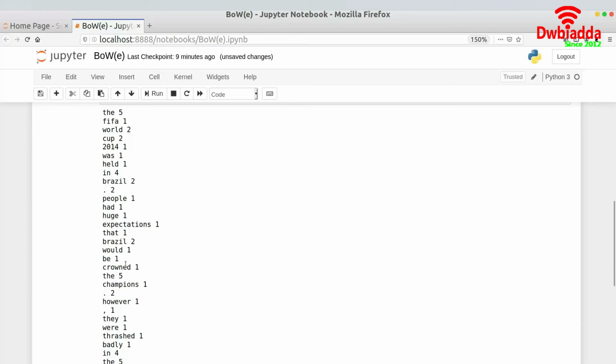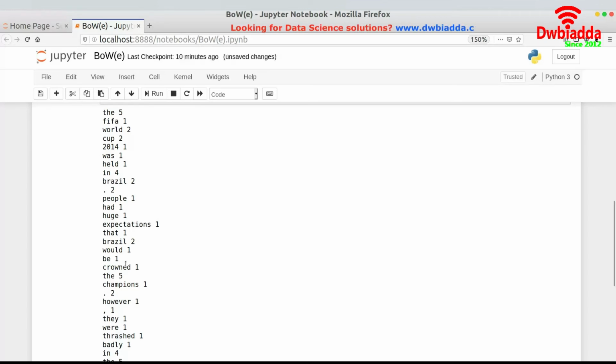So what do you think, is it a good idea to actually put all of the words in that bag? Obviously the size of the bag might be limited and we might not be able to put in all of these things. So if you're thinking that we need to put a cap on the frequency of the words that we would be putting in the bag, then absolutely you are right. And this is what we do in bag of words.